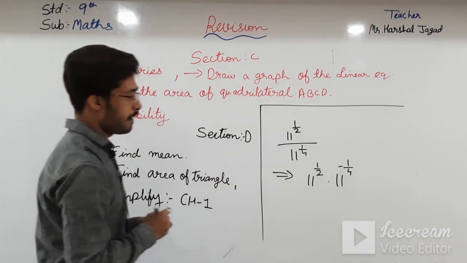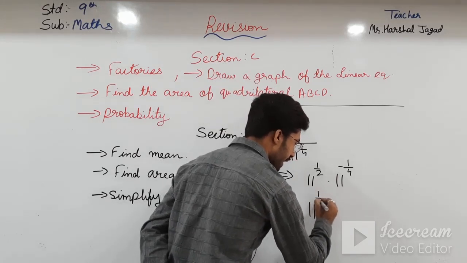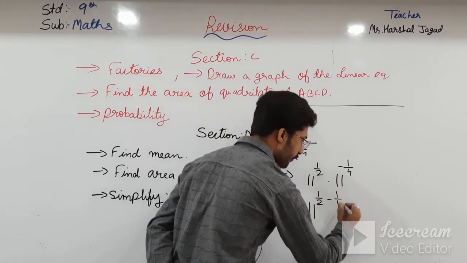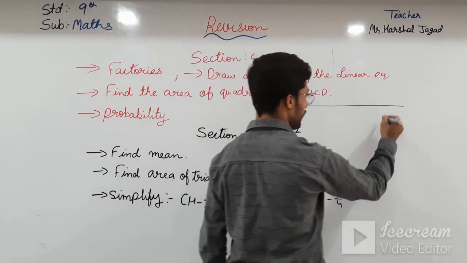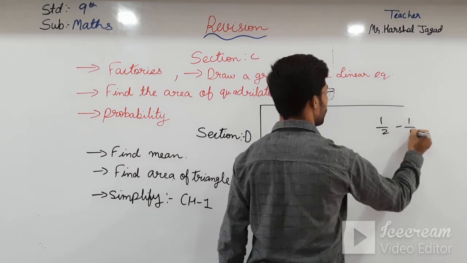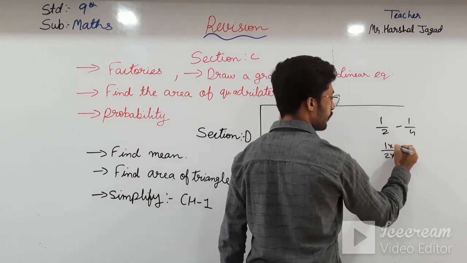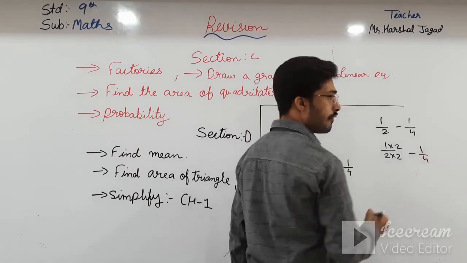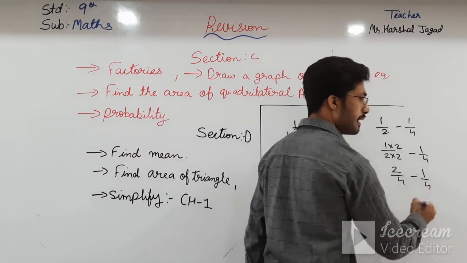So here what can we do? 11 raised to 1 by 2 minus 1 by 4. Now taking the LCM, 1 by 2 minus 1 by 4 is given. So 1 into 2 is 2, 2 by 4 minus 1 by 4.